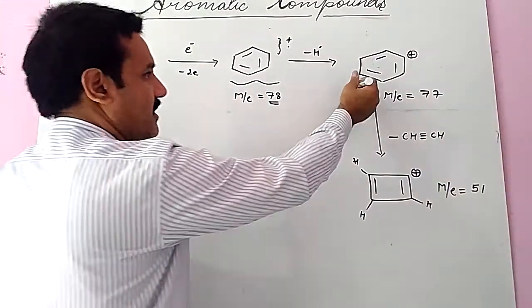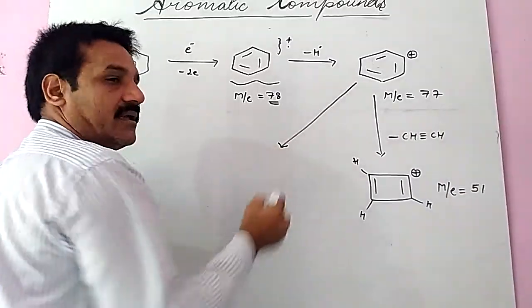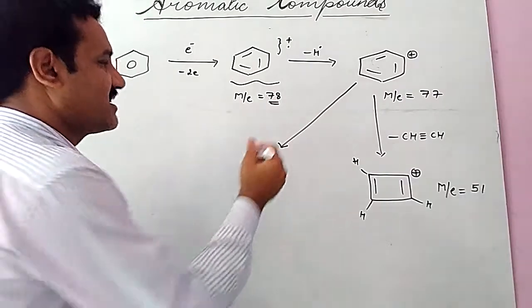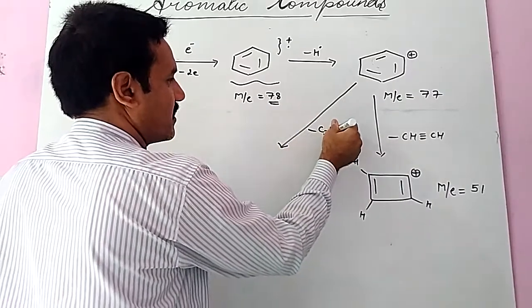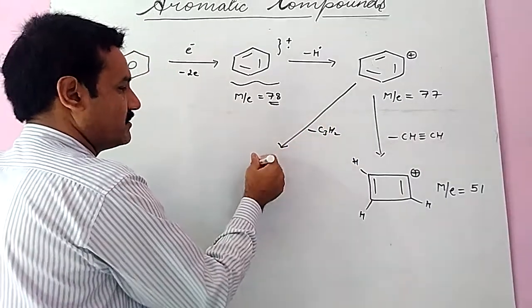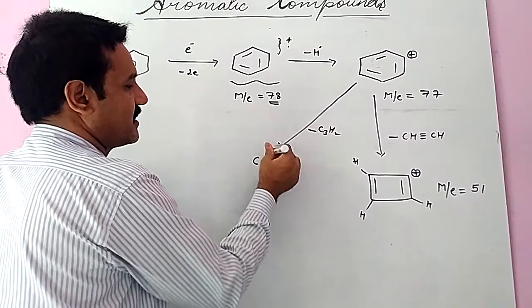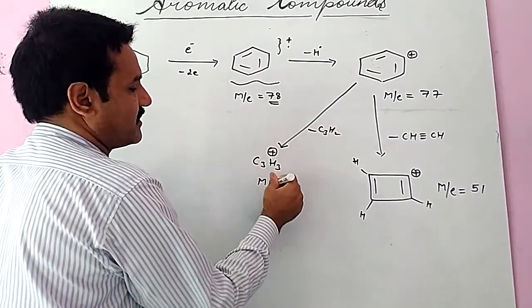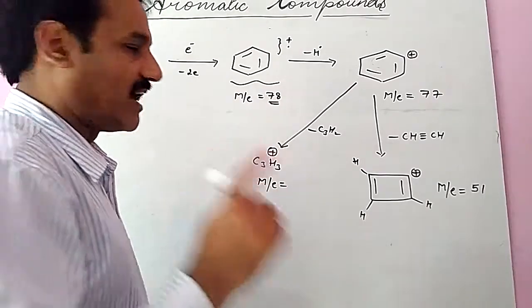More possibility: C3H2 is released, then it converts into C3H3+, and here the M/E value is found to be 39.